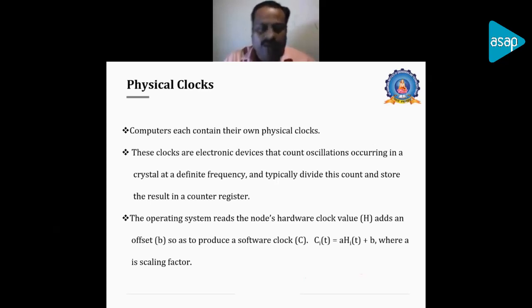So Ci(t), where i represents the process and t represents the time, a represents the scaling factor, Hi(t) is the hardware clock value or physical clock value, and b is the offset value we are adding. In that way, we create a software clock value corresponding to the physical or hardware clock.